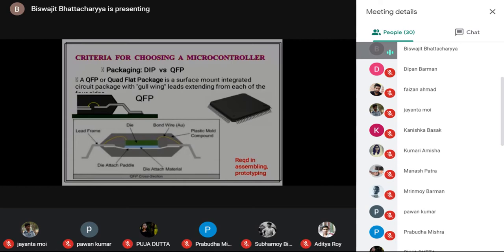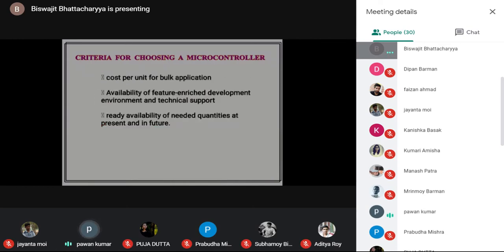So large scale integration is very much applied here. Therefore, it can support a large number of pins. And therefore the space consumption on a board is quite less because of the QFP package. Clear? So that is this particular thing. Yes, sir.